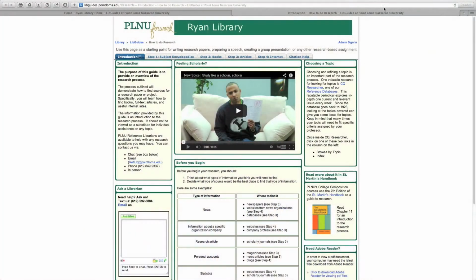The very last step in our research process, as we look at the kinds of information you may need for your research assignment, is internet research. Now, as you do internet research, the central goal is for you to think critically about what you're finding, to decide whether it's current, whether it's accurate, whether it's thorough, and therefore something that you should use confidently in your research paper. So go with me, if you will, to step 4 on our How to Do Research guide.